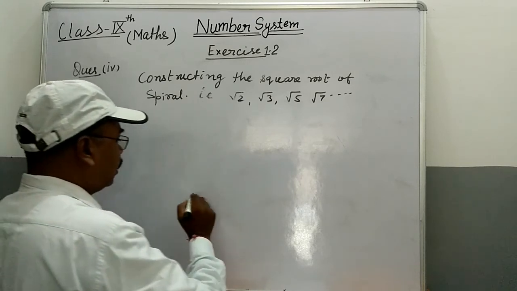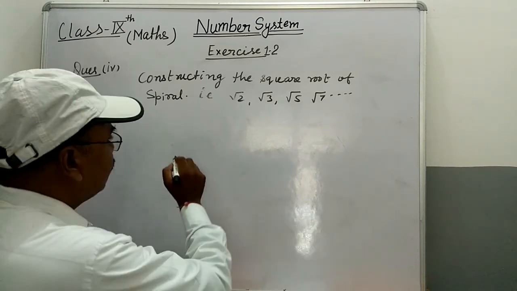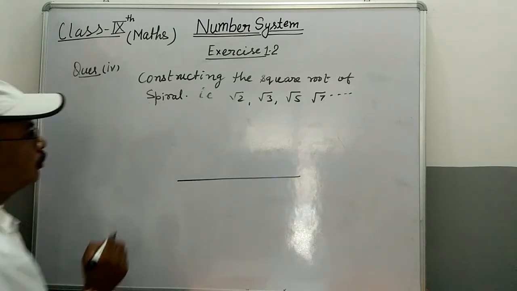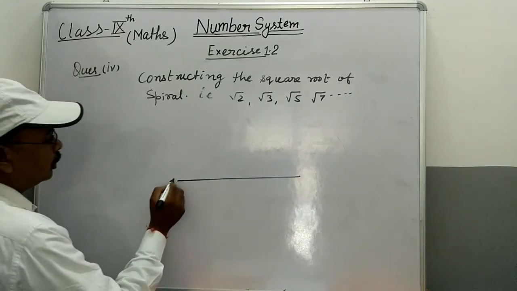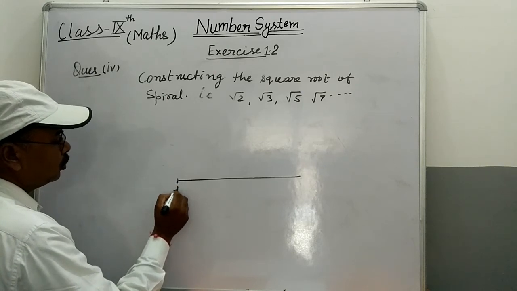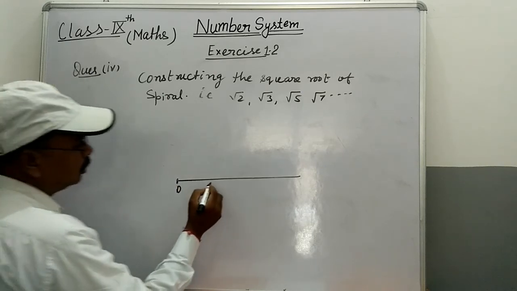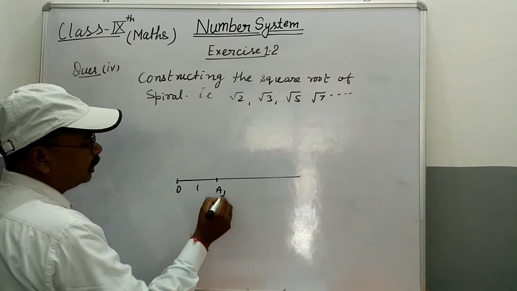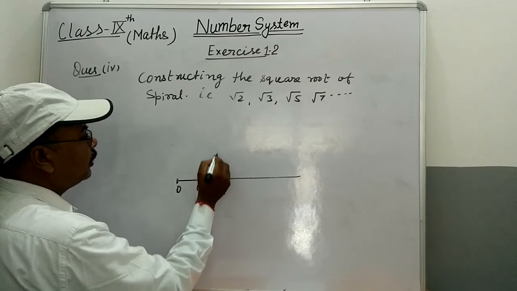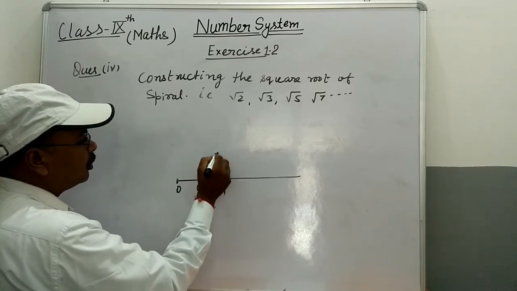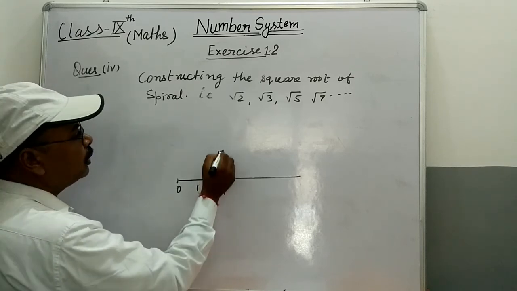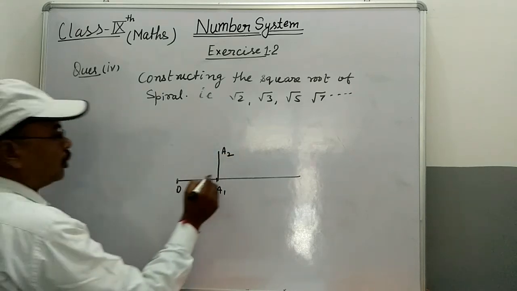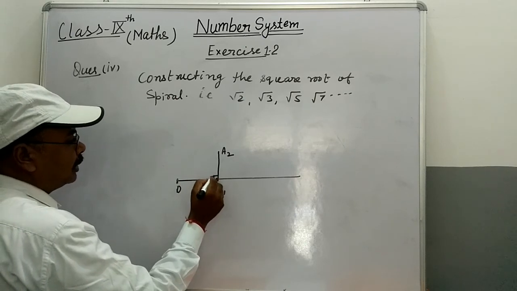Let's take a line, students, with initial point O, and at a unit distance point A1, draw a perpendicular A1A2 at 90 degree.